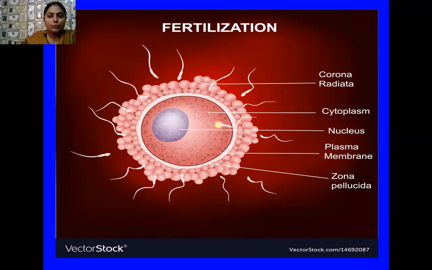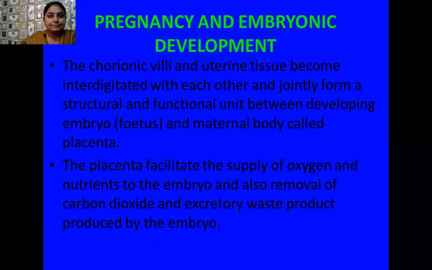Okay, here you can see the large view of the ovum. See the large nucleus of the ovum and the sperm that enters into it and tries to fuse with the nucleus of the ovum. So many corona radiata cells are present outside the zona pellucida membrane. So cytoplasm is there, nucleus is there, plasma membrane of the ovum is there, and then the zona pellucida layer, which is a thick layer outside the plasma membrane of the ovum, surrounded by so many cells. These are known as cells of corona radiata.